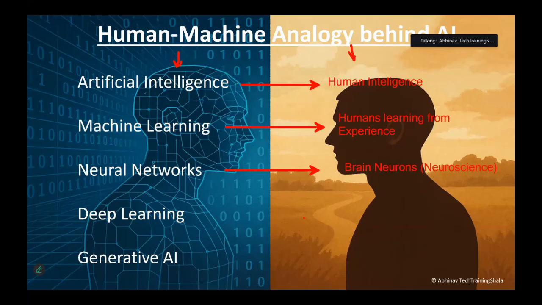Deep learning is inspired by human brain learning, and generative AI is inspired by human creativity, I mean the content creation ability of humans. So this is about the human-machine analogy behind AI.